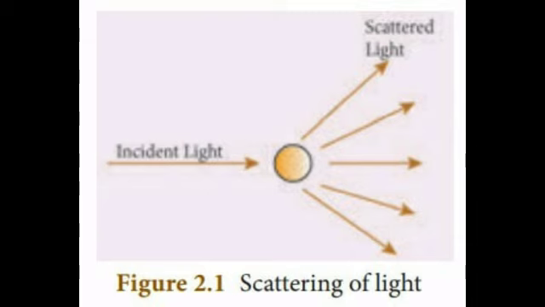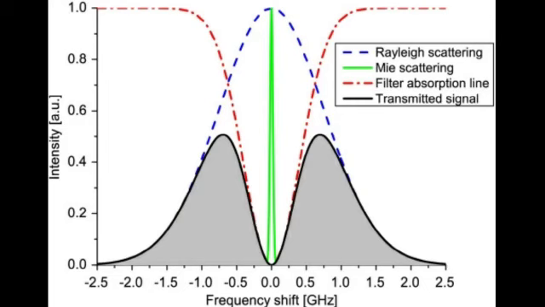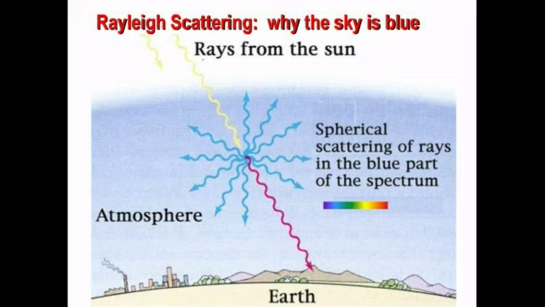The nature and size of the scatterer results in different types of scattering. They are Rayleigh scattering, Mie scattering, Tyndall scattering, and Raman scattering. Rayleigh scattering. The scattering of sunlight by the atoms or molecules of the gases in the Earth's atmosphere is known as Rayleigh scattering. Rayleigh scattering law.